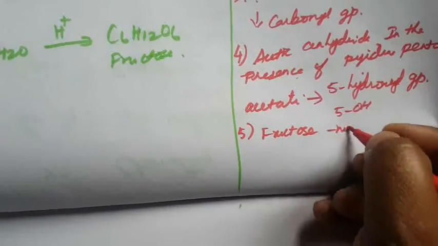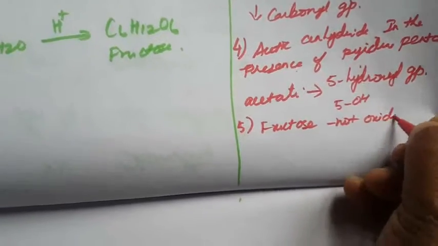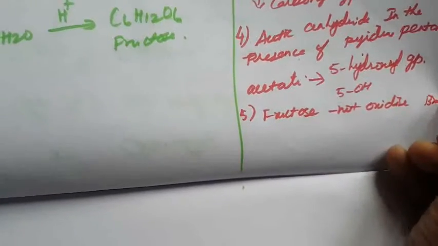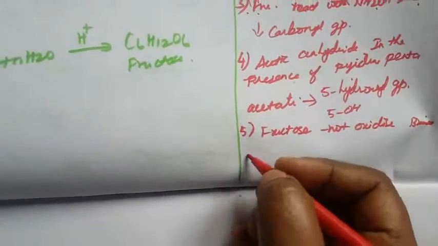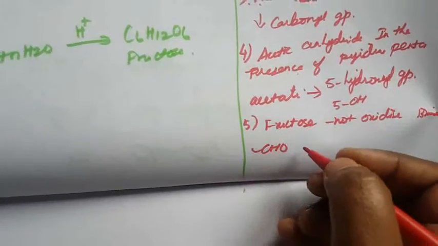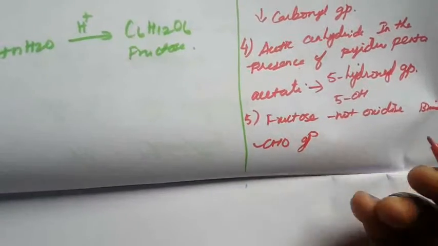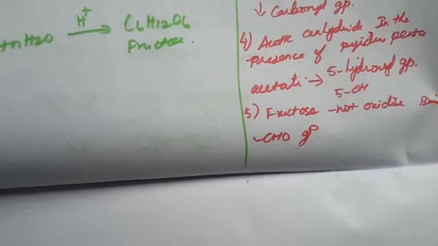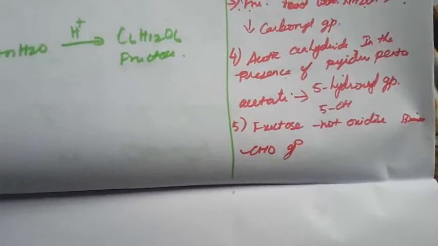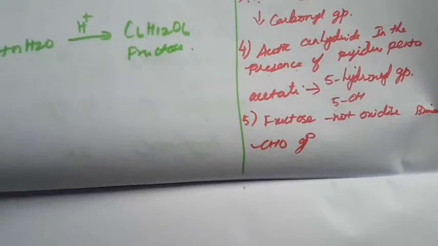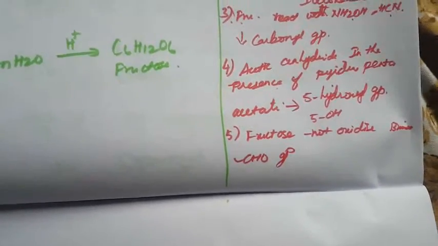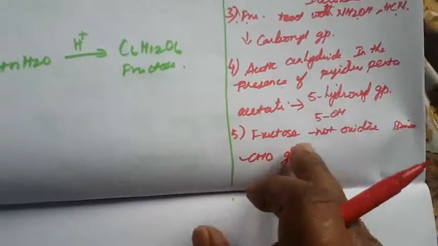This confirms that fructose does not contain the aldehyde functional group, ruling out the presence of a CHO group. Aldehyde group இருக்கணும் அப்படிங்கற இந்த கண்டிப்பா aldehyde group அங்க இருக்காது.